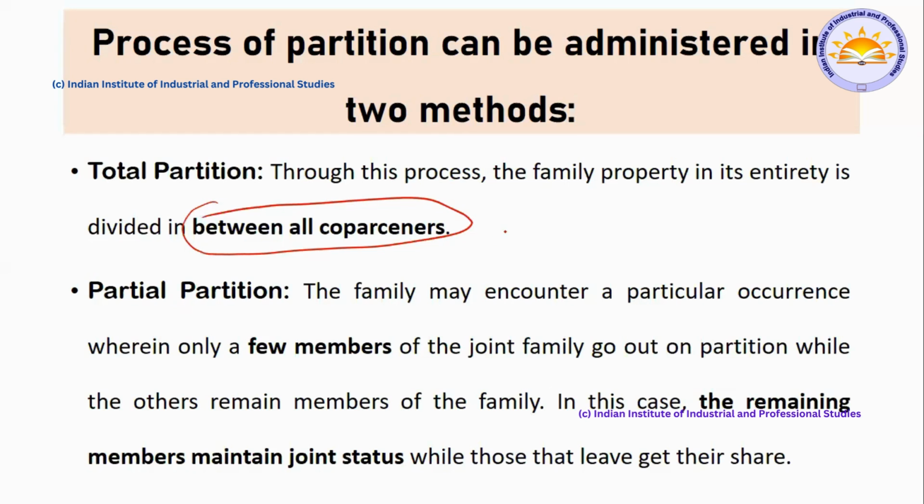On the other hand, partial partition is happening between only a few members who have decided to move away from the family, but the rest all want to still stay under a single umbrella. That kind of partition is called partial partition. So this is a very important point that you have to keep in your mind.